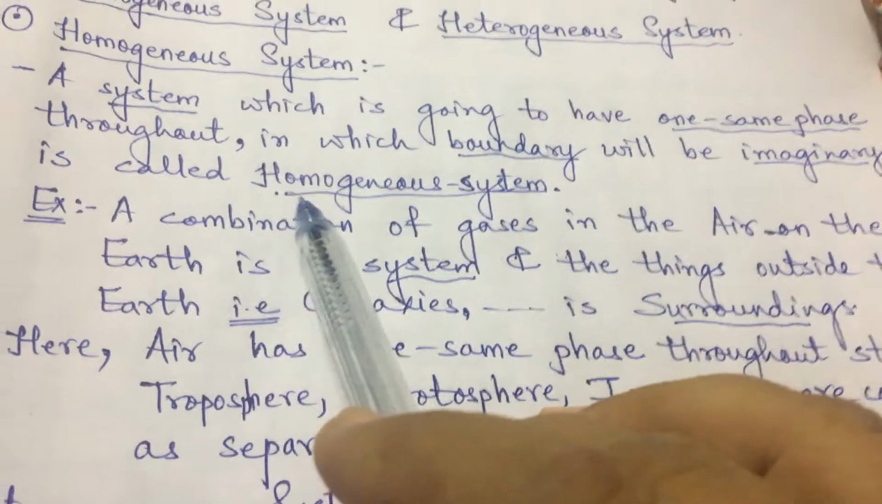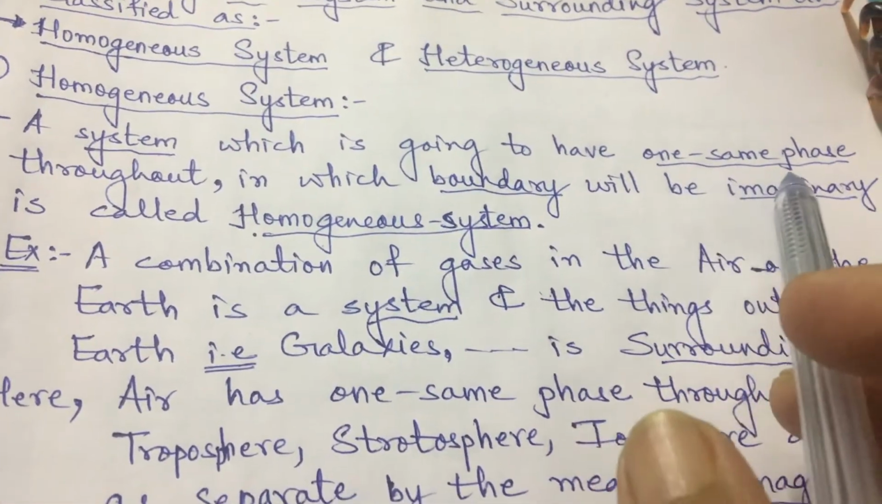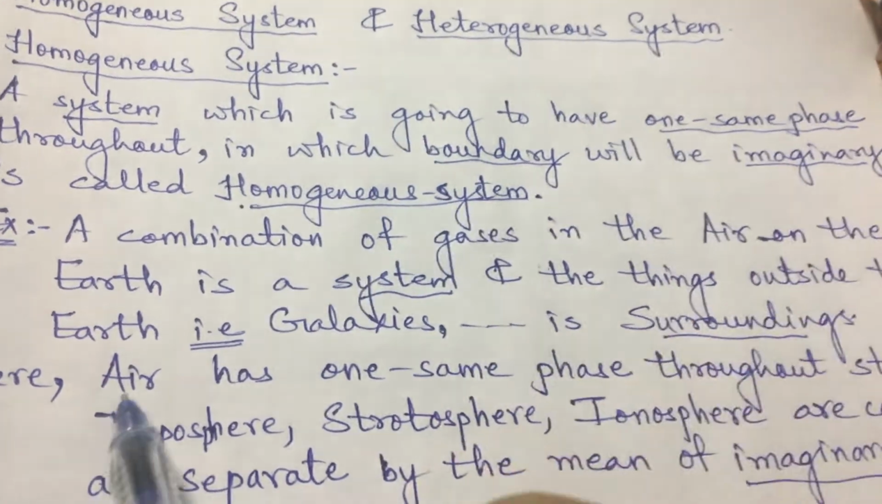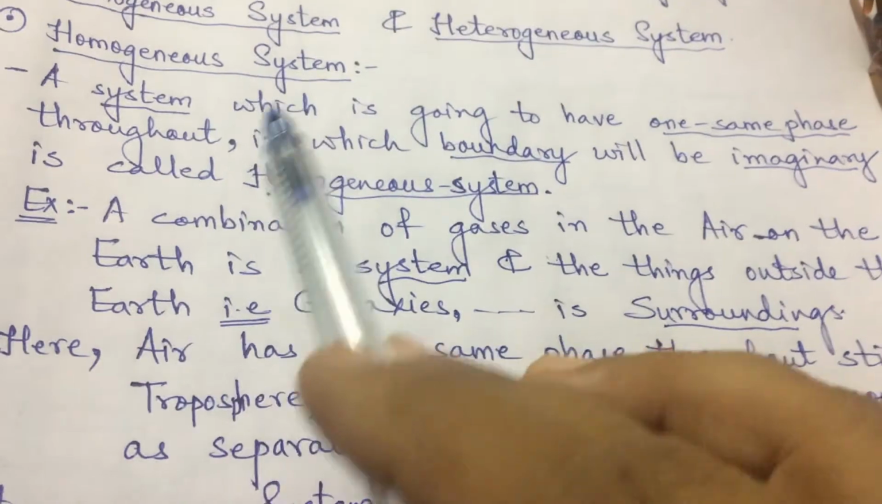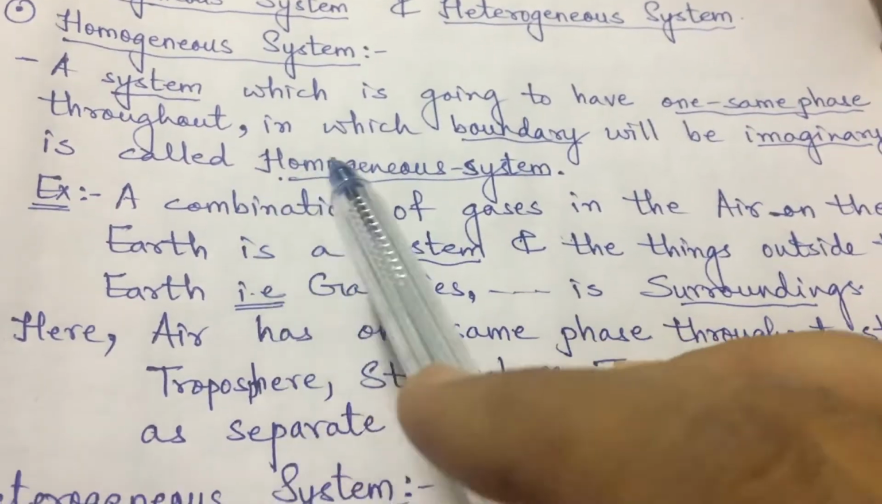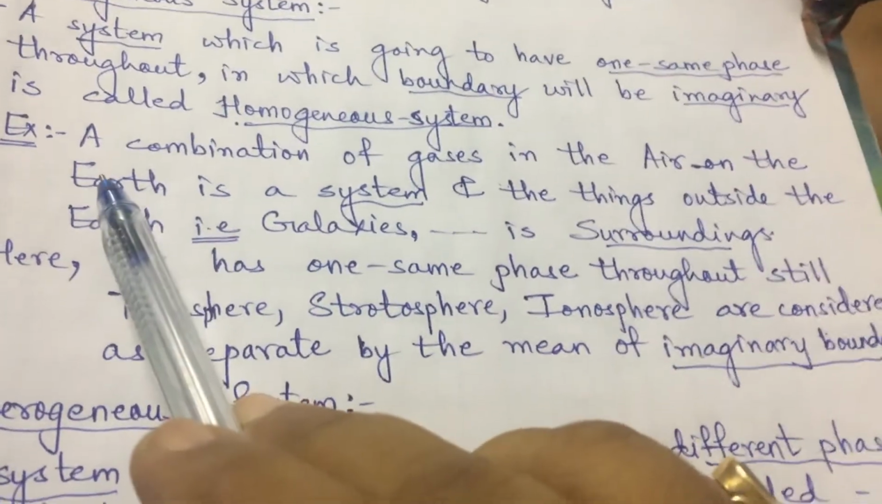So here, why will the boundary be imaginary? Because the mixture, or the system, is having one same phase throughout, you are not able to see different things in it from top to bottom. It is similar. So the boundary will be imaginary. Let us have an example.